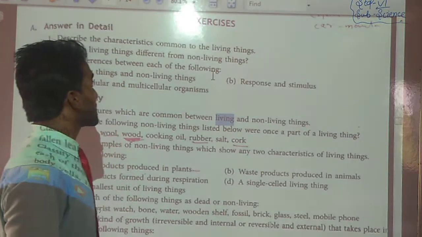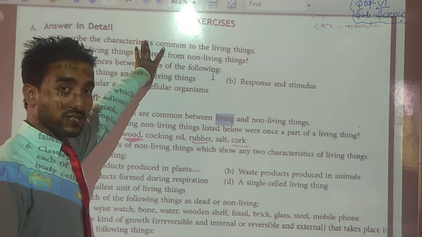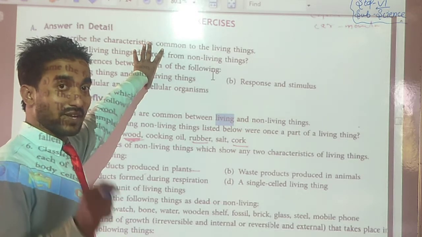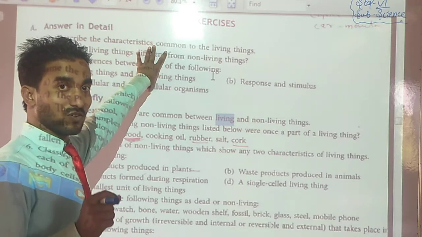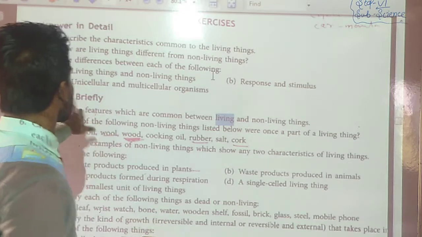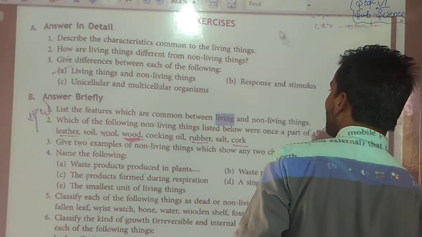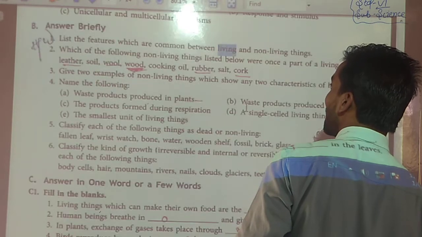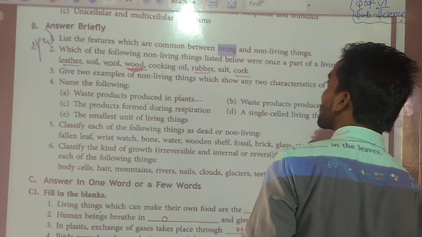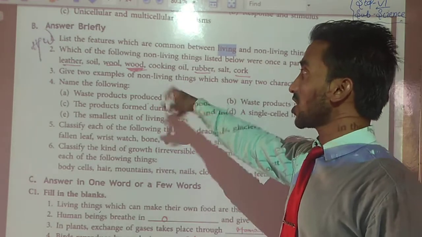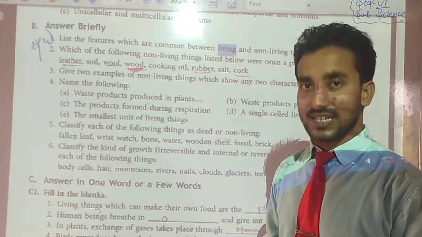So let's come to it, students. I will send you the answers as a PDF file, and you just read it, make notes of it, go through it, and learn it. Now I am going to discuss the answers briefly. Second are the number B questions. I am going to explain them, but I will not share the answers. It is your turn to solve all the things. I will only give you the ideas.